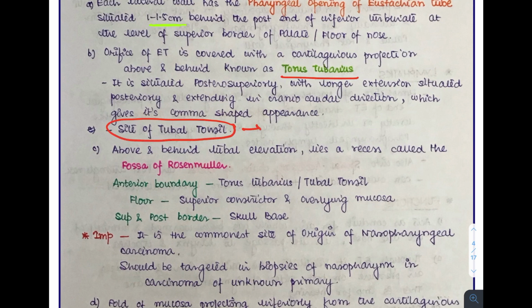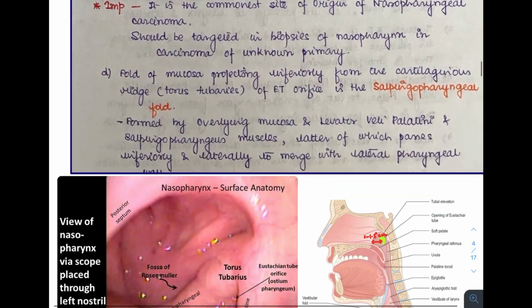Now, the tubal tonsil is another structure which is a part of Waldeyer's ring. So far we have seen two structures. One is the nasopharyngeal tonsil, also known as the adenoid, and the second structure is the tubal tonsil. These two are located in the nasopharynx and they form a part of Waldeyer's ring.